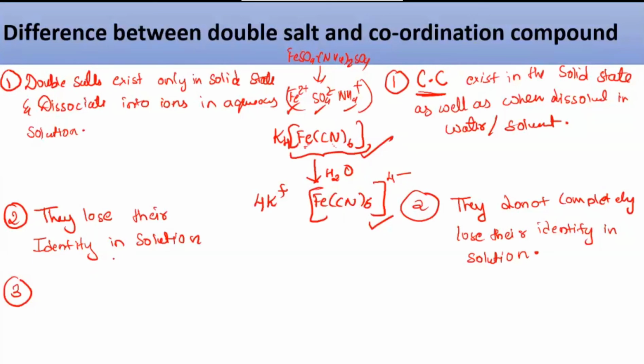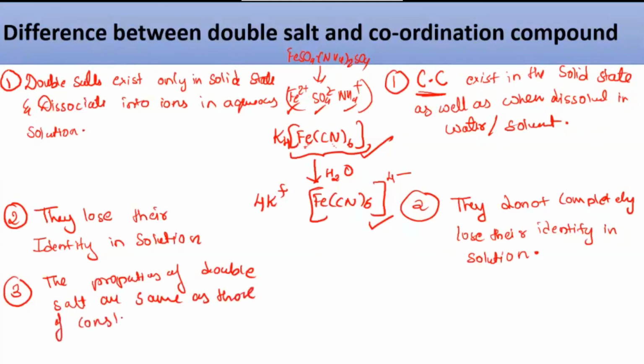So I can write: the properties of double salt are the same as those of constituent compound. It is the same as the constituent compound, whereas here the properties of coordinate compounds are different from the constituent ion.